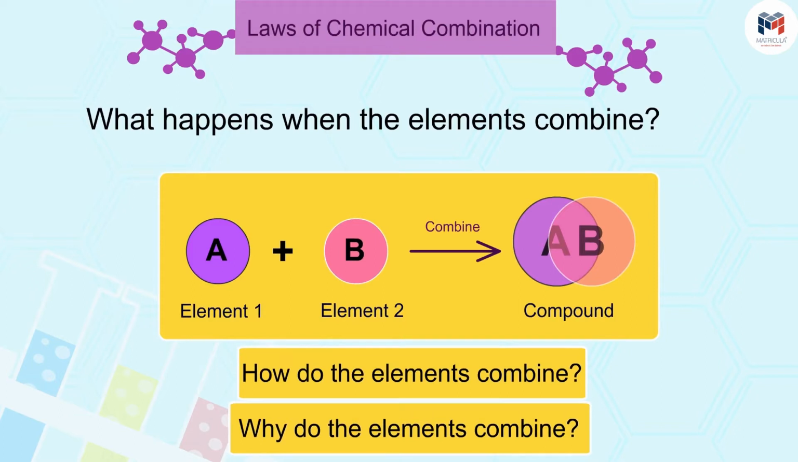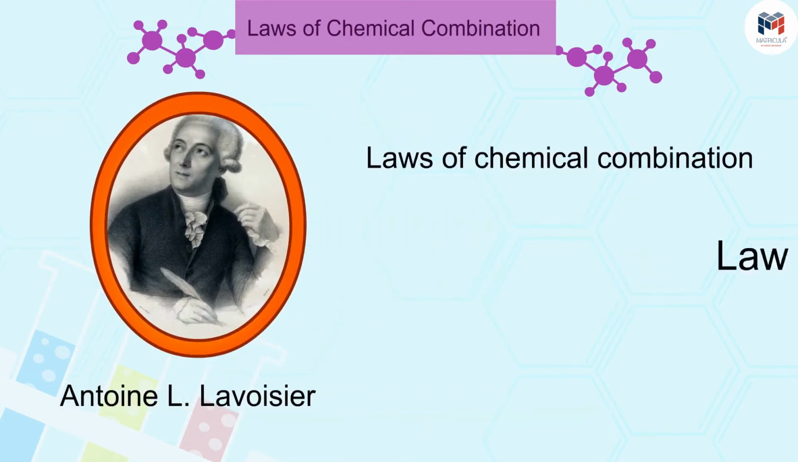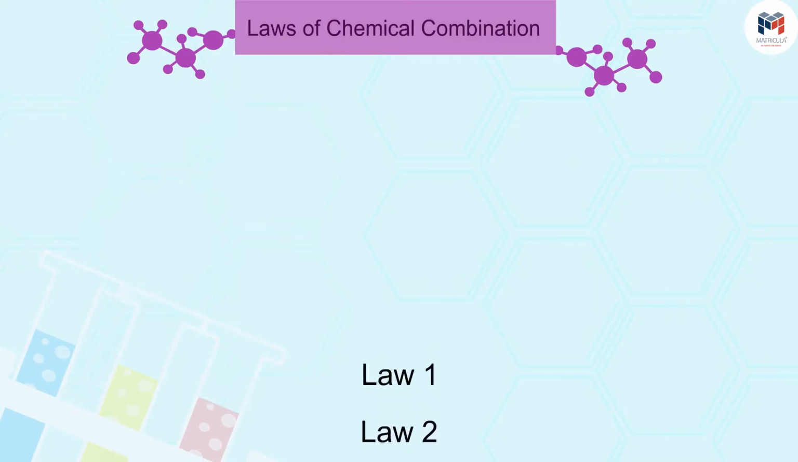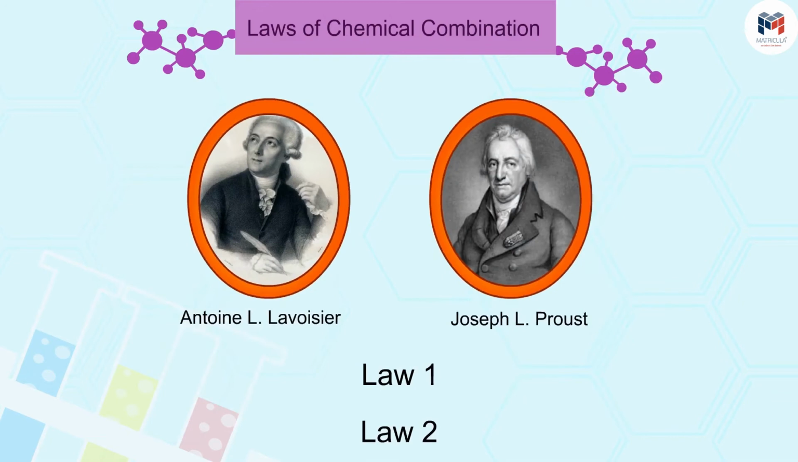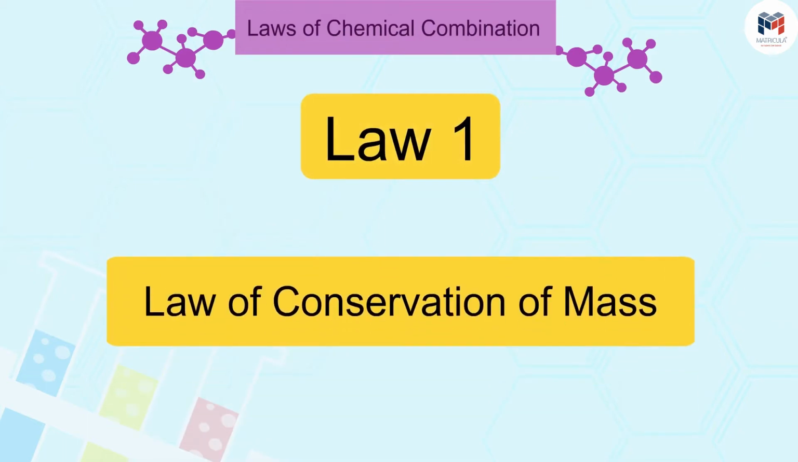One of these scientists, Antoine Lavoisier, established two important laws of chemical combination, which provided an important foundation for chemical science. Let us now begin our study of the laws of chemical combination. Two laws of chemical combination were established after much experimentation by Lavoisier and Joseph L. Proust. Let us look at the first law. The first law is the law of conservation of mass.